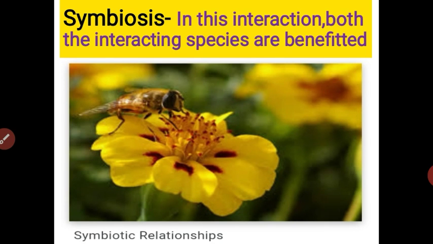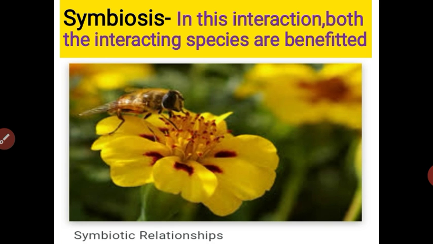Another example of symbiosis is lichen. Have you seen lichen? In lichen, the fungus and the photosynthetic alga live in a symbiotic relationship. They absorb nutrients from each other. Got it? It is also a good example of symbiosis.